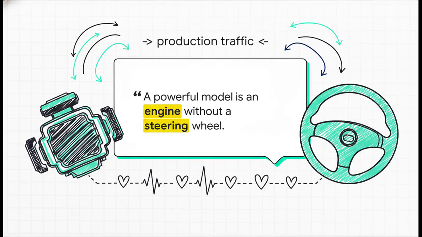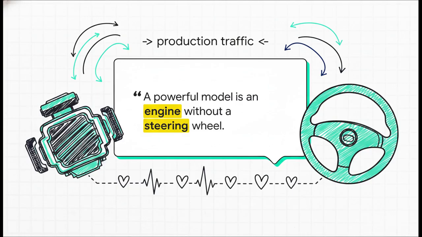I love this analogy. A powerful model is an engine without a steering wheel. A well-designed LLM evaluation framework acts as that steering wheel. It ensures that raw, unbridled capability actually translates into trustworthy behavior over time. The true reliability of your agent is defined by the strength of its evaluation system, not just the underlying model you choose. Your evals literally have to function as a persistent pulse check on behavior, running right alongside your live production traffic.